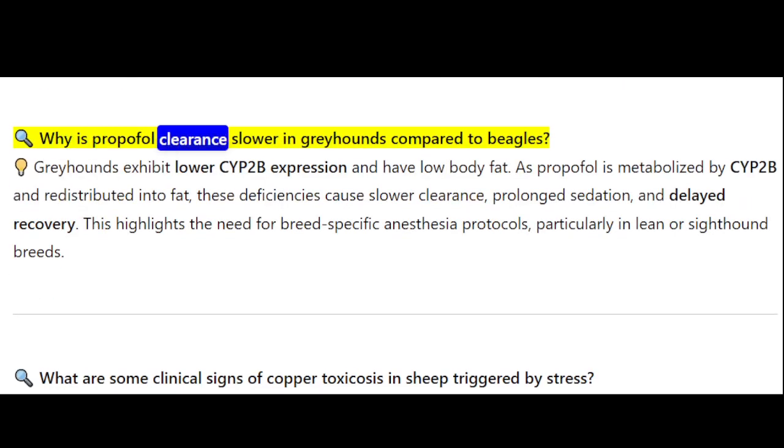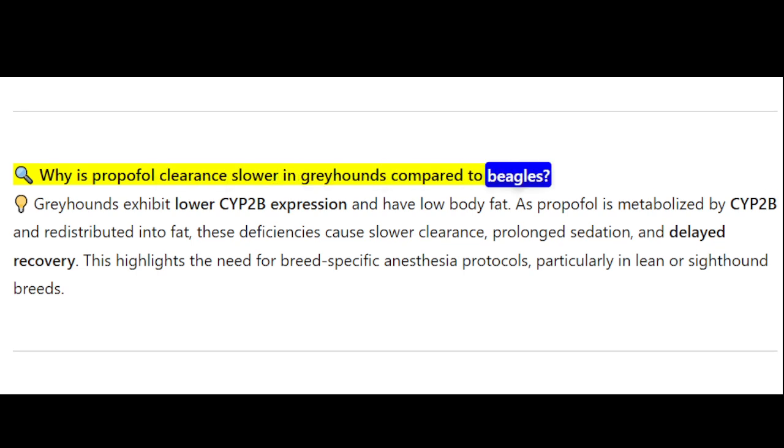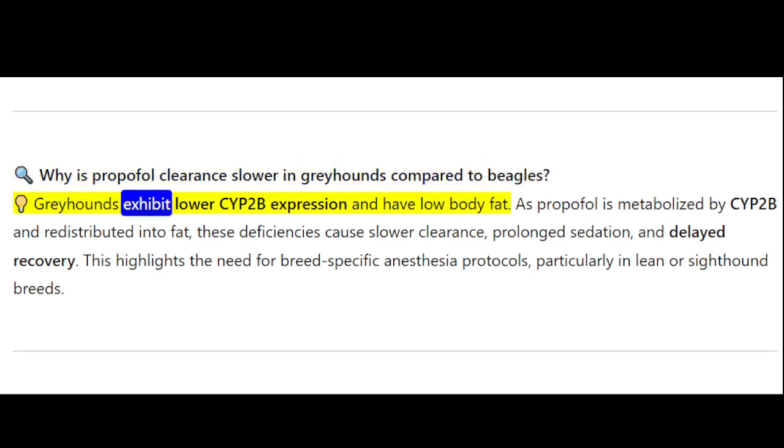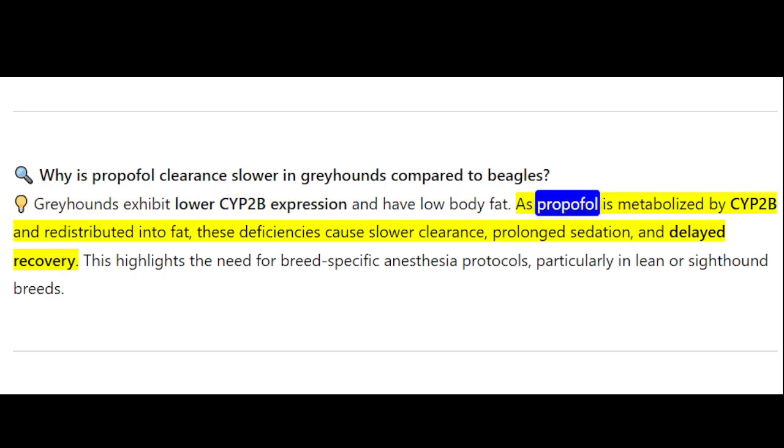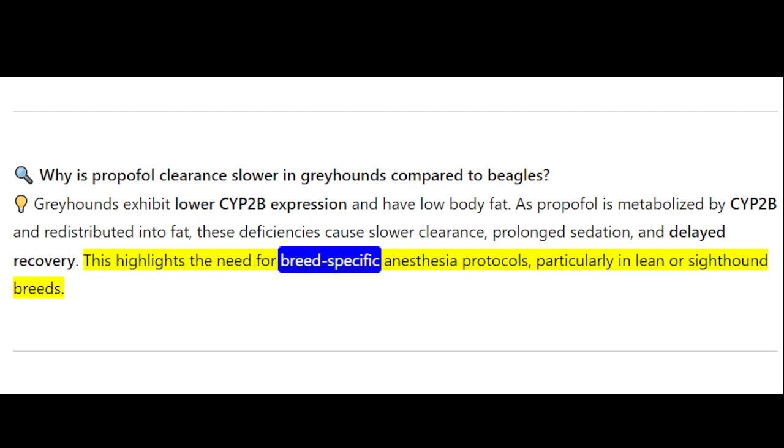Why is propofol clearance slower in greyhounds compared to beagles? Greyhounds exhibit lower CYP2B expression and have low body fat. As propofol is metabolized by CYP2B and redistributed into fat, these deficiencies cause slower clearance, prolonged sedation, and delayed recovery. This highlights the need for breed-specific anesthesia protocols, particularly in lean or sighthound breeds.